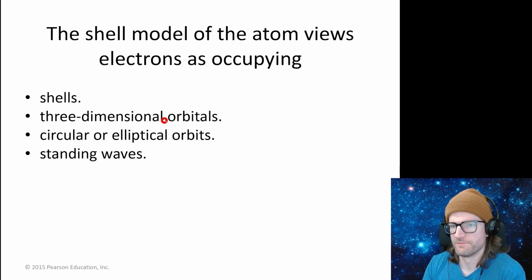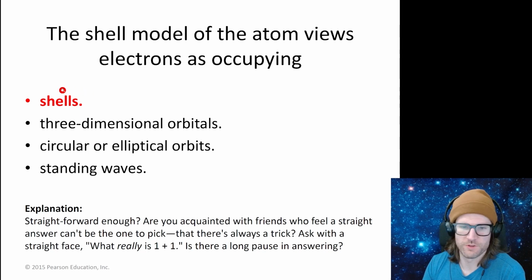Okay. The shell model of the atom views electrons as occupying, well, shells. Three-dimensional orbitals. Shells sounds right. Three-dimensional orbitals. That sounds even better. Circular elliptical orbits. I don't think so. Standing waves. That sounds like the best. Oh, shells is the best answer. Okay, that's almost redundant. The shell model has us viewing electrons as occupying shells.